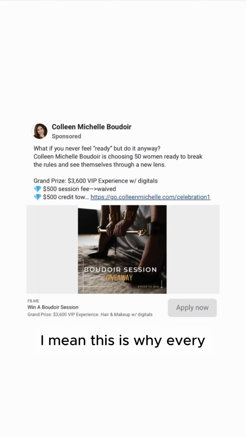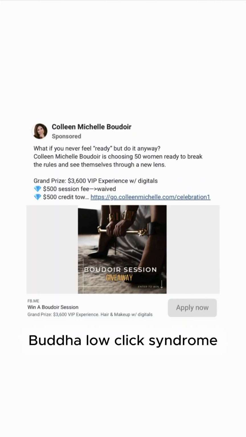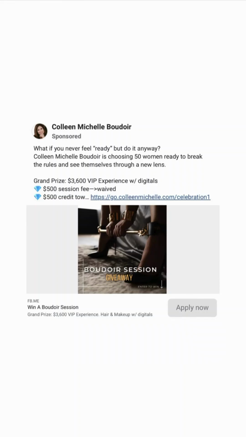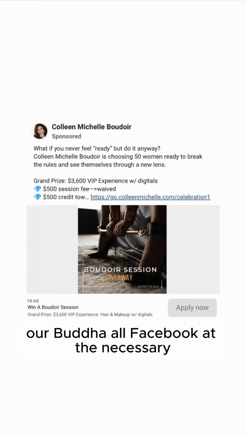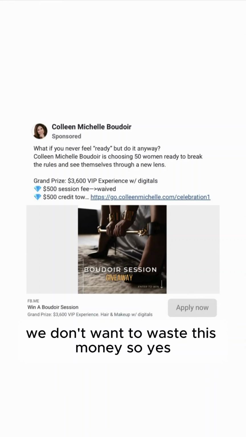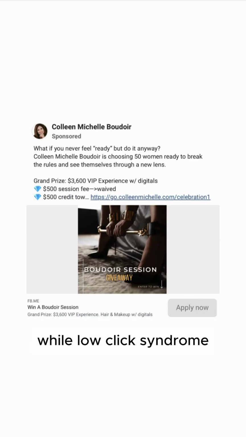This is why literally every boudoir Facebook ad I've seen has had BLCS, boudoir low click syndrome. So the consequence of this is way more women scrolling by our boudoir Facebook ad than necessary. We don't want to waste this money. So yes, this will pull our unique CTR under 6%, contributing to BLCS, boudoir low click syndrome.